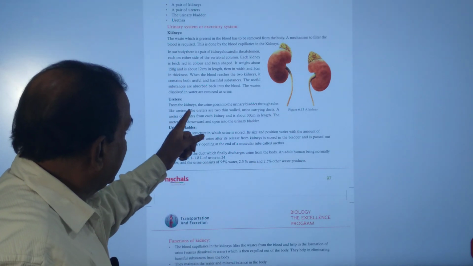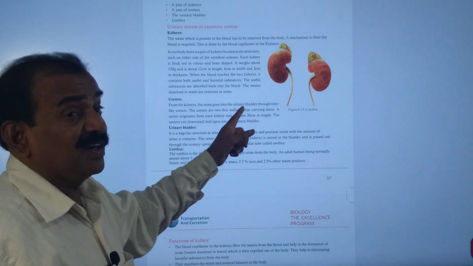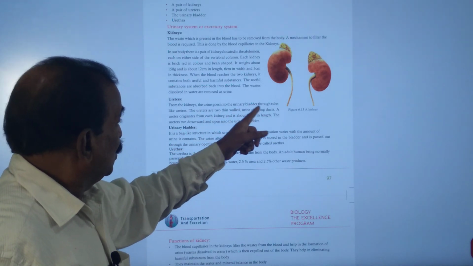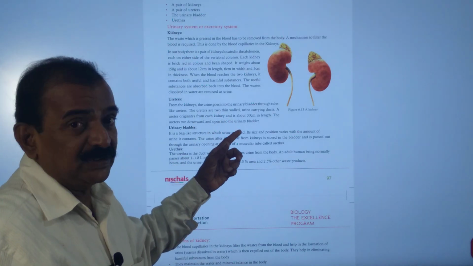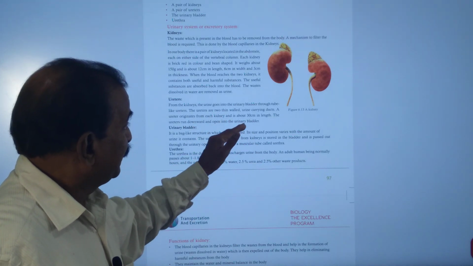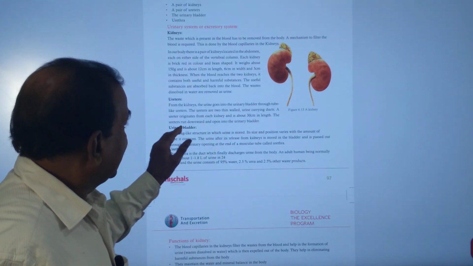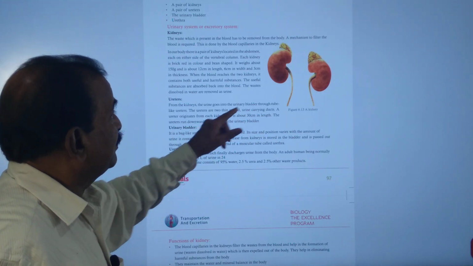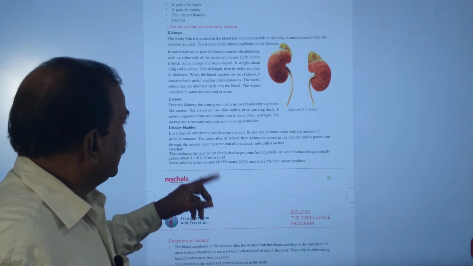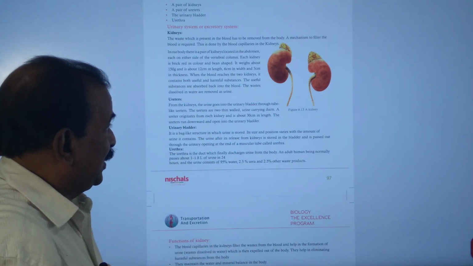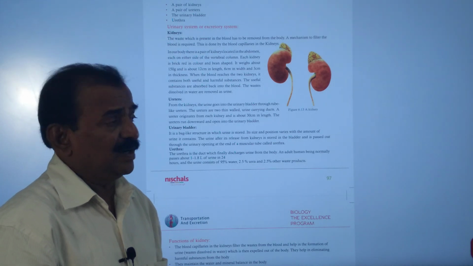So here from each kidney urine goes into the urinary bladder through tube-like structures called ureters. Ureters are two, they are thin and white in color, and they are urine-carrying ducts. Ureters originate from the kidney, and they are about 30 centimeters long, and the ureters run downwards and obliquely open into the urinary bladder.